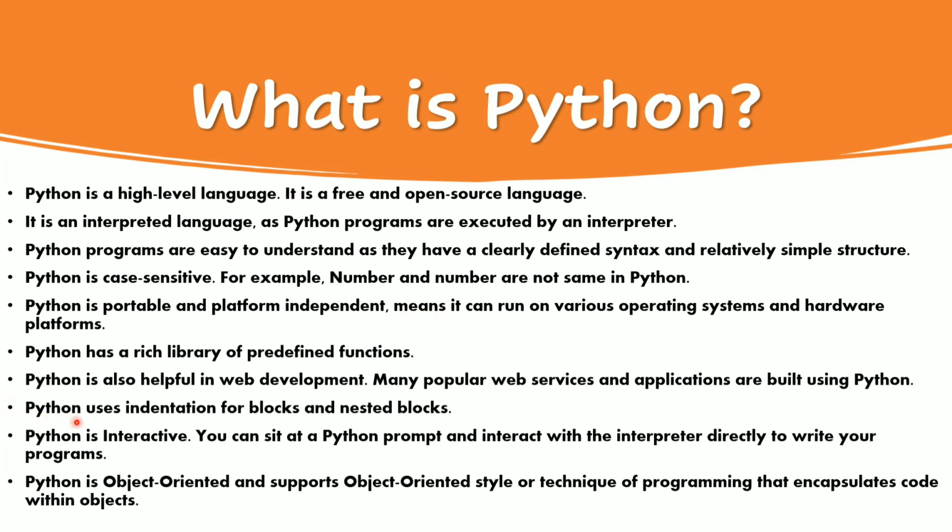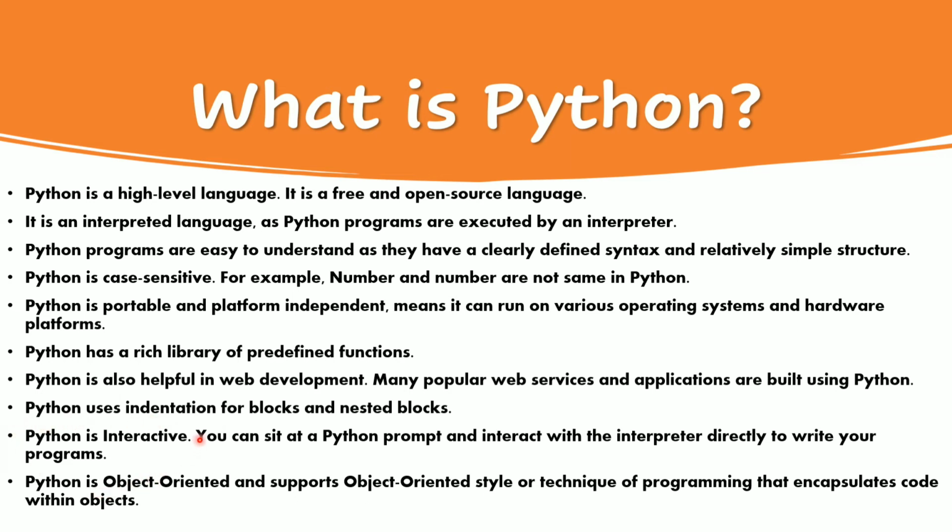Python uses indentation for blocks and nested blocks, unlike many other languages. As we saw in our HTML tutorials, indentation is just a way to make the code look cleaner. It does not make any difference while executing the code. Whereas in Python, indentation makes a lot of difference in executing the code. If we give an indentation in the wrong place, we will get an error. So that's a cool thing about Python.